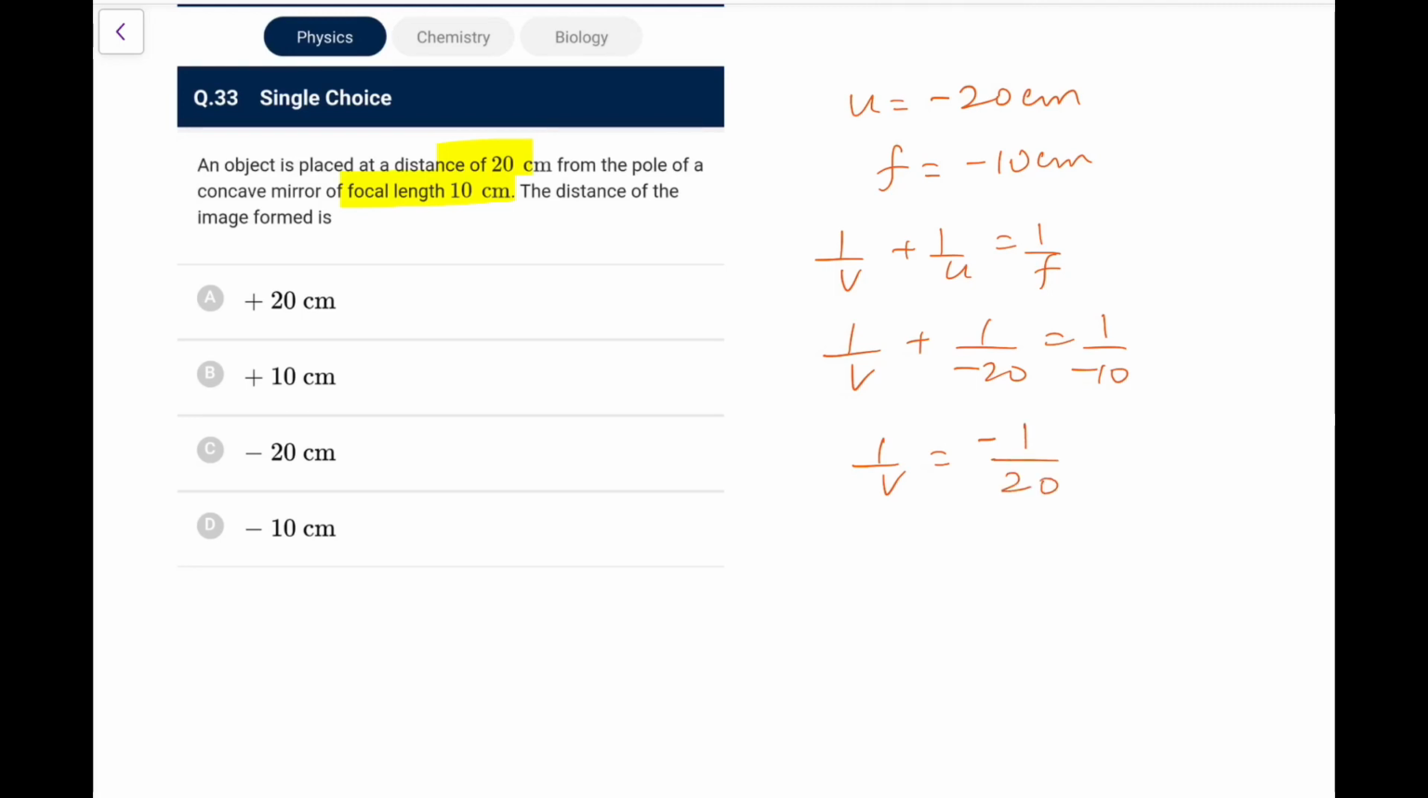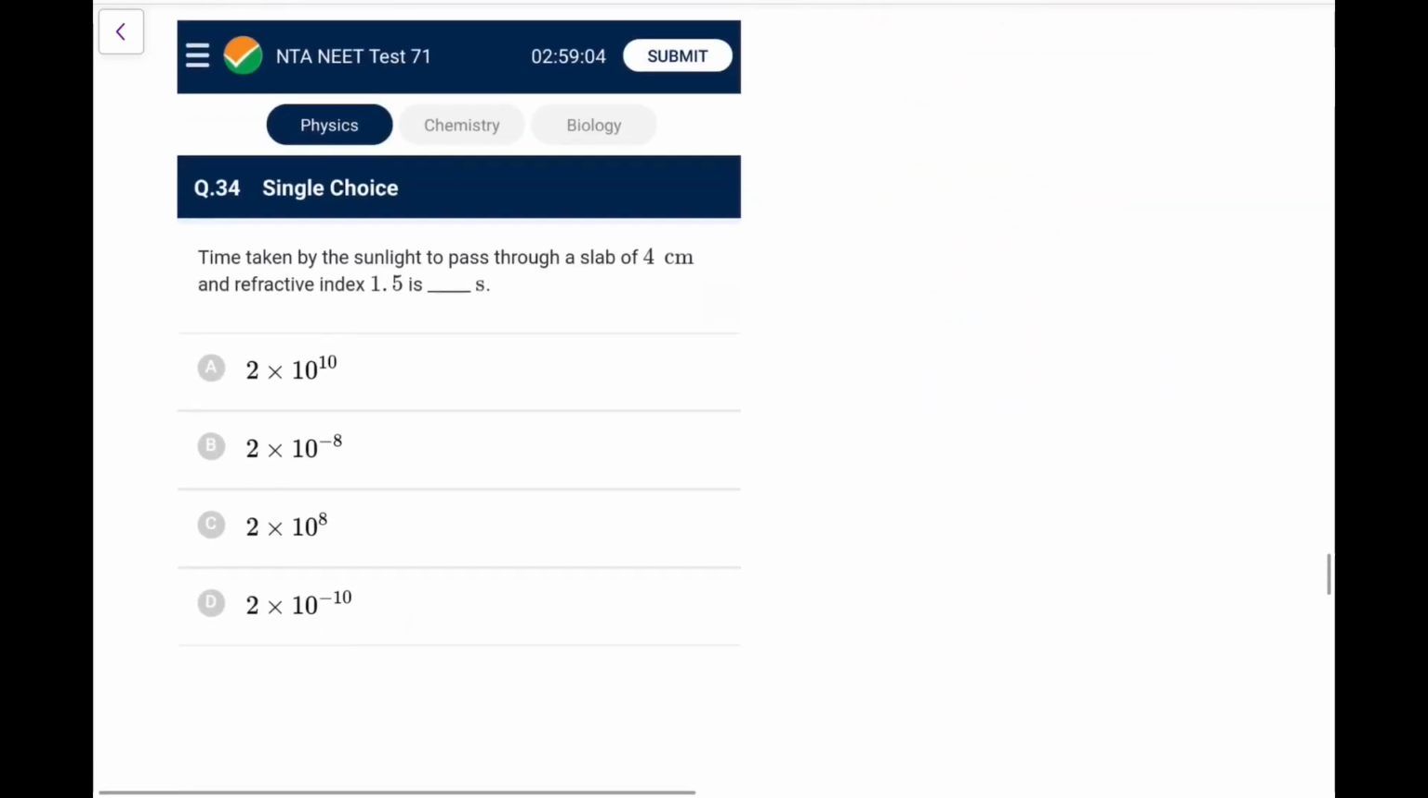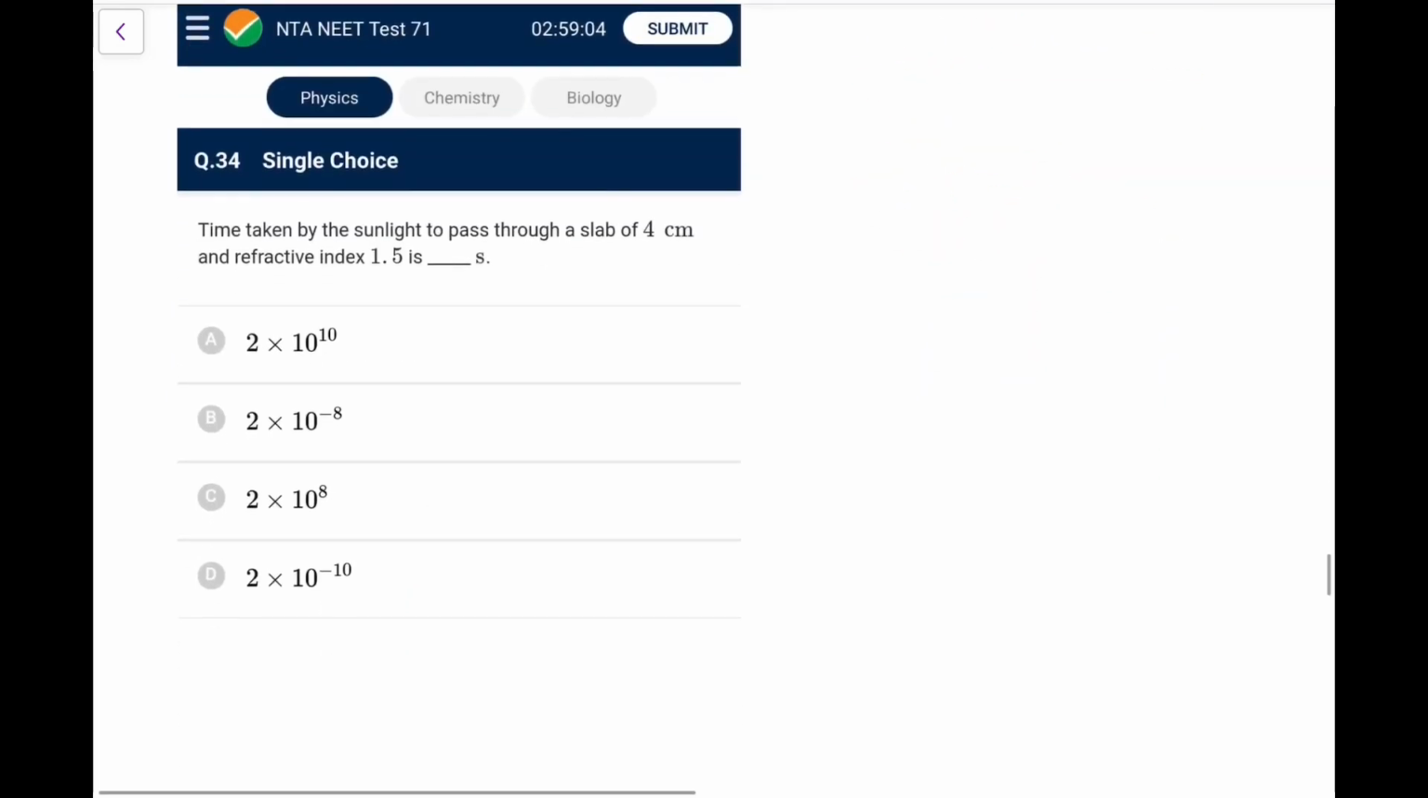1 by 10 minus 1 by 20, that is minus 1 by 20. So V is minus 20. And again, I was fooled, because it is 20 centimeter, which clearly means it is at the center of curvature. So the image will still be at the center of curvature, inverted and of the same size. So the answer is minus 20. Next one.